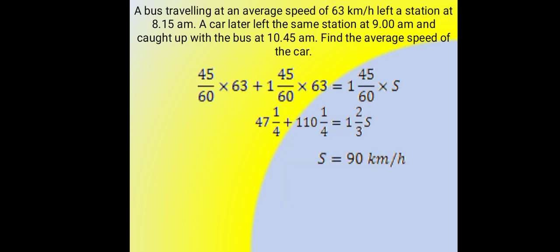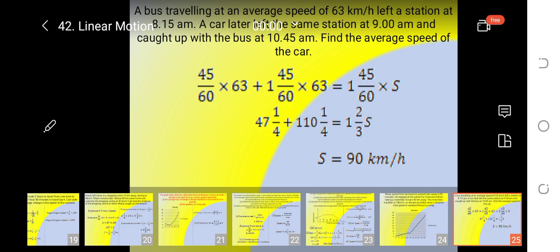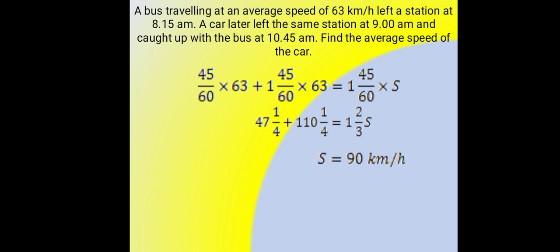A bus traveling at an average speed of 63 kilometers per hour left a station at 8:15 a.m. A car later left the same station at 9 a.m. and caught up with the bus at 10:45 a.m. Find the average speed of the car. The average speed of the car is 90 kilometers per hour.